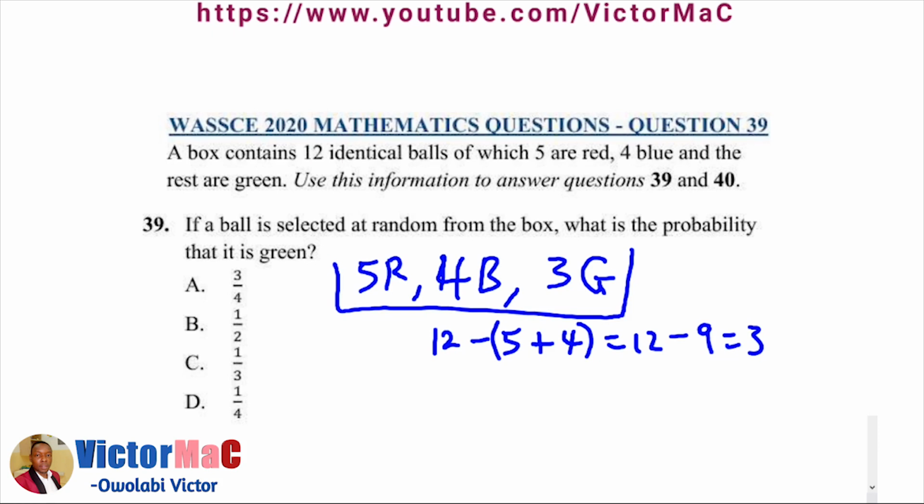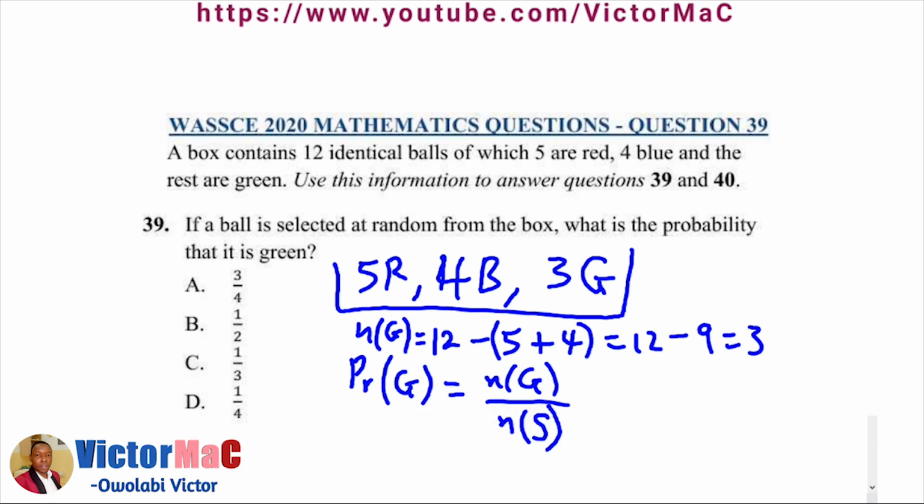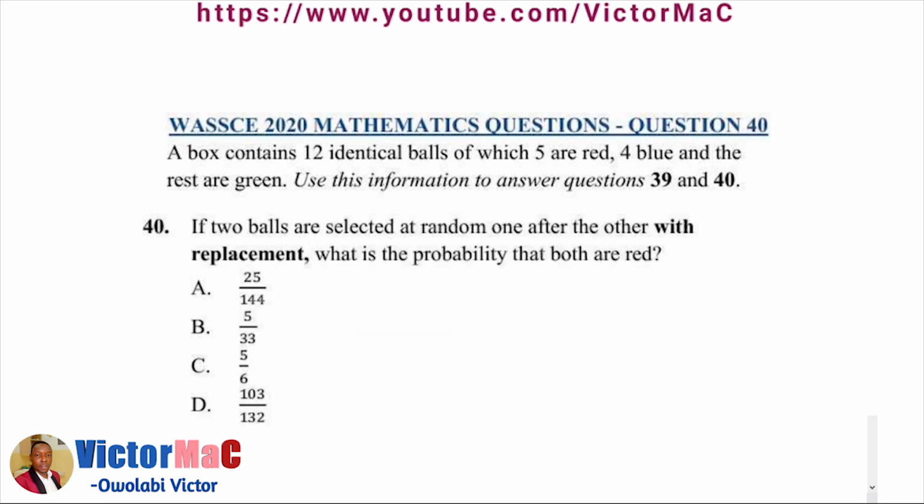So number 39, if a ball is selected at random from the box, what is the probability that it is green? From the formula, the probability of picking a green ball will be the number of green balls, which we've already obtained here, over the number of balls in the box, the sample space. So we have 3 green balls out of 12 balls, that's 1 over 4. That's option D.